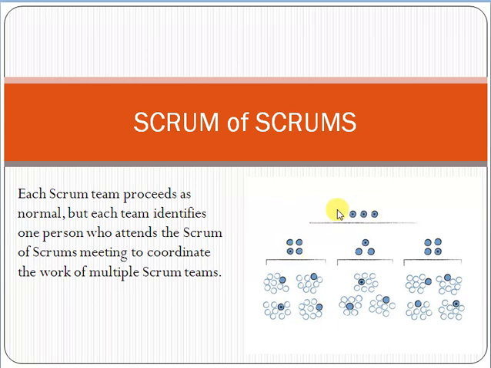How did this level come about? For example, one person from here, one person from here, and one person from here is nominated by the team, and this meeting will be held at this level. This level is called scrum of scrums level.